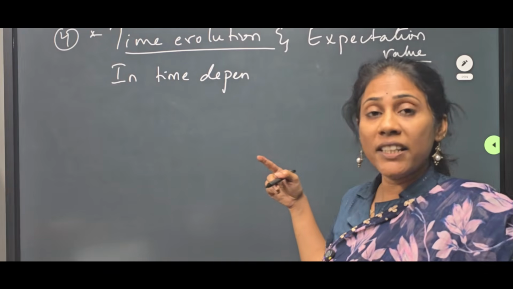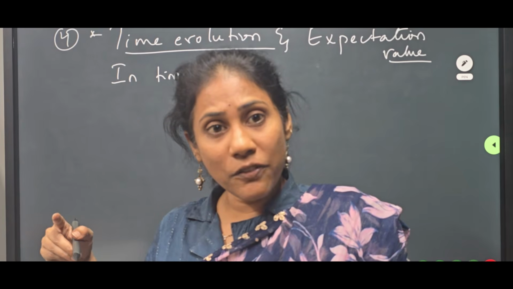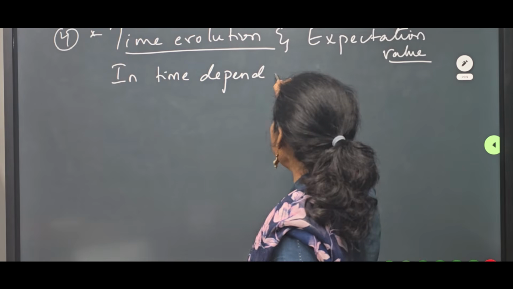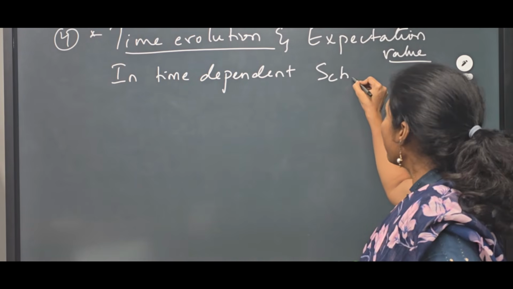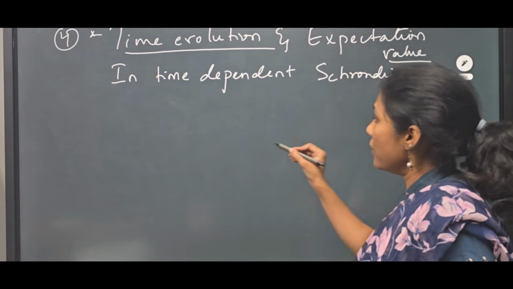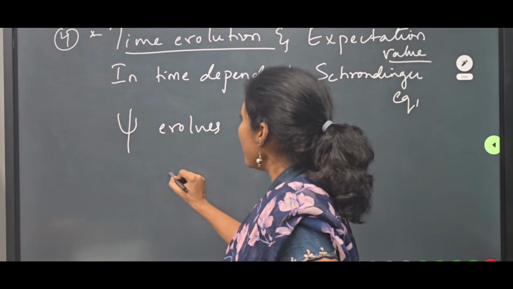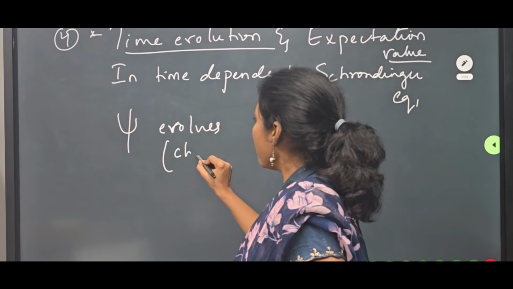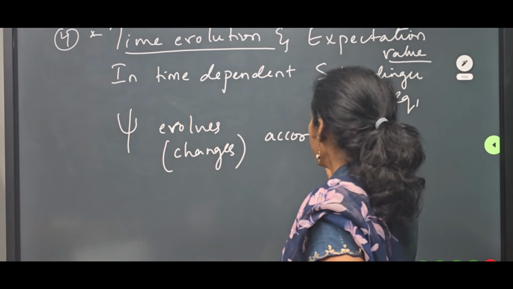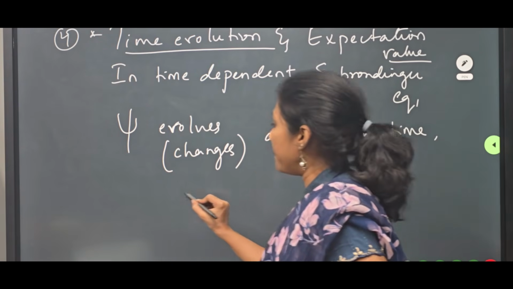Previously, whatever equation I gave was the equation which does not depend on time. But in the time dependent Schrodinger equation, the wave function evolves. Evolves here means changes. The wave function changes according to time. So you have an equation to represent that.